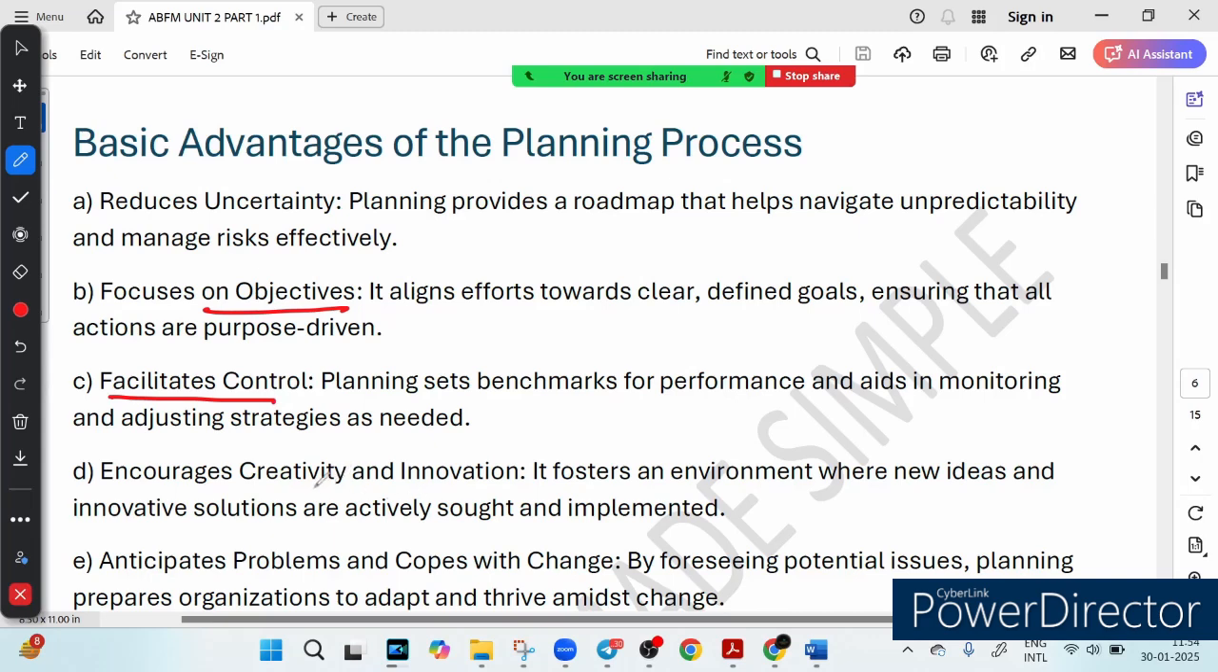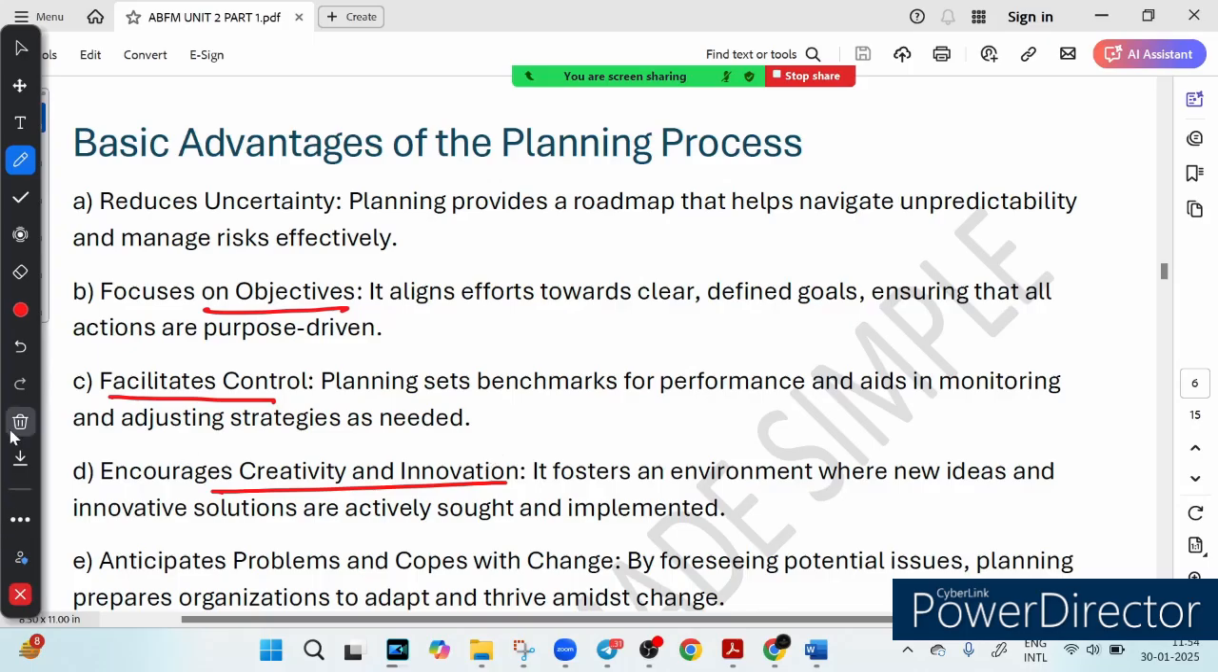Now, planning encourages creativity and innovation. We have already talked about it. Planning is not just about rules and structure. It also sparks creativity. Businesses explore new ways to solve problems, encourage employees to think differently, and find cost-effective solutions to everyday challenges. For example, banks have introduced AI-based chatbots that can handle customer queries instantly.